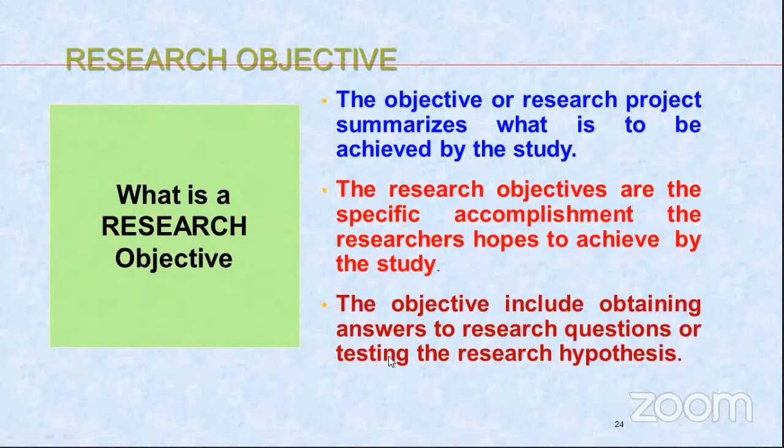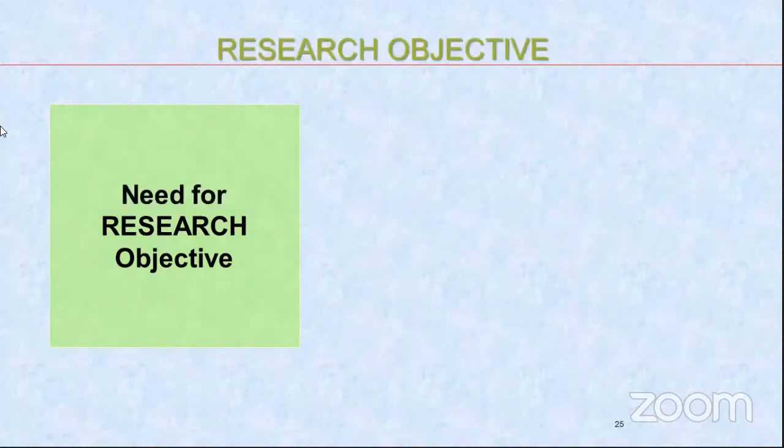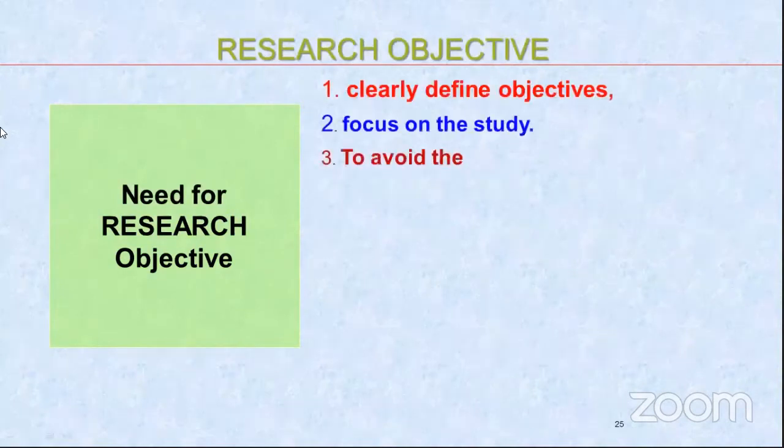So if from an objective you are unable to answer research questions or test hypotheses, then again the objective needs to be revisited and reframed so that there is a continuity and link in framing of objectives and framing of hypotheses.